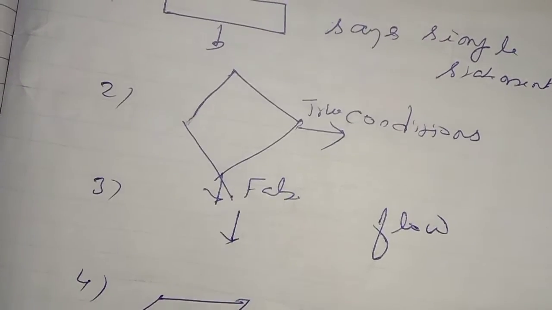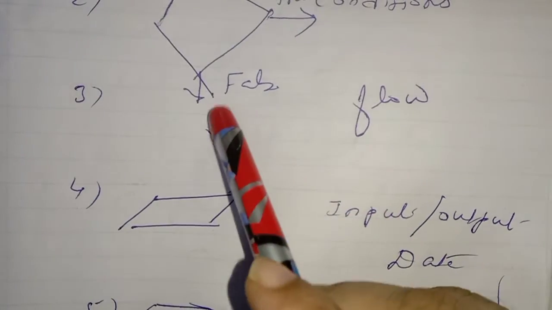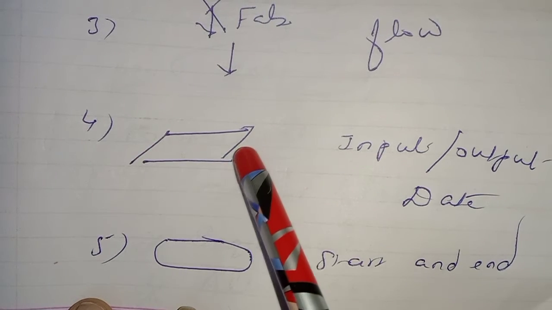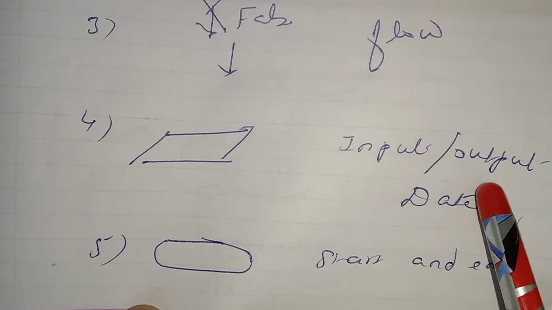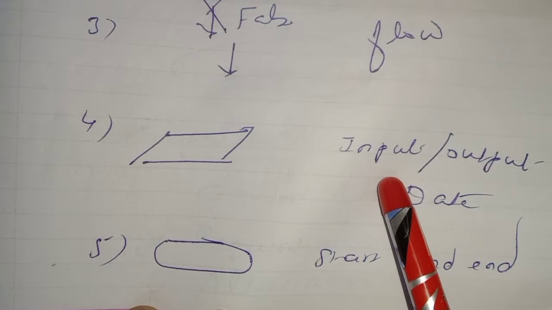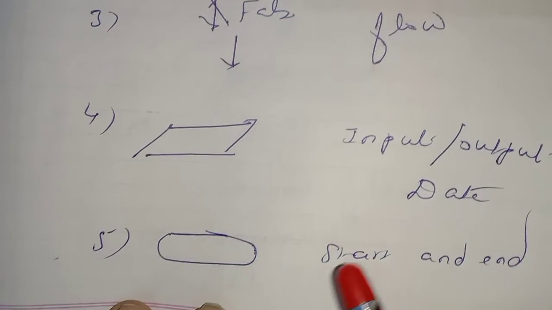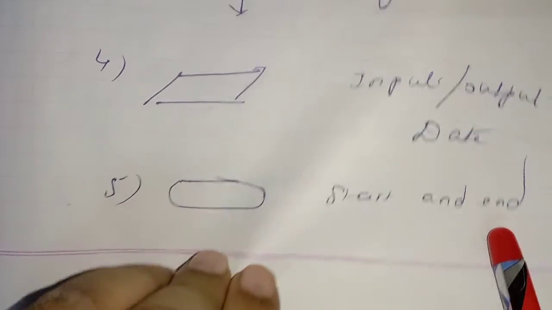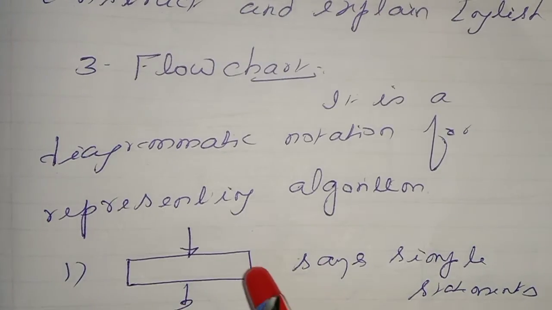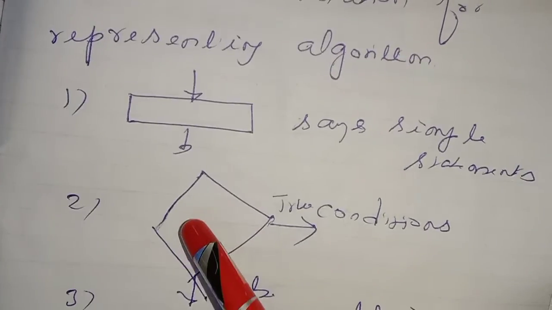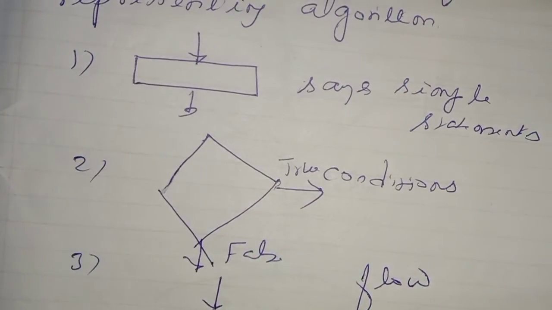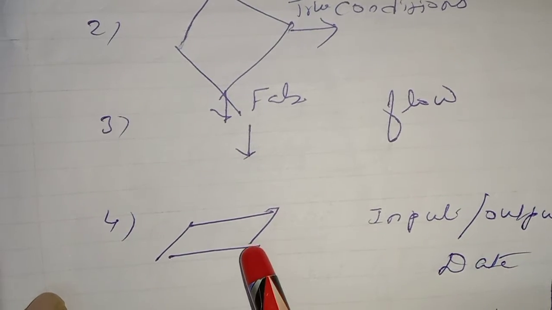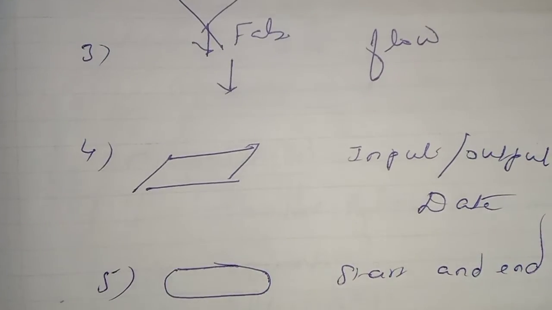Next, third one. This is the flow diagram. Then this parallelogram is meant for input and output. Input means read. Output means write data. What does this stand for? Start and end. So in the diagrammatic representation, you have the simple statement, the decision making control statement, the flow diagram, flow lines, input output, and then start and stop.